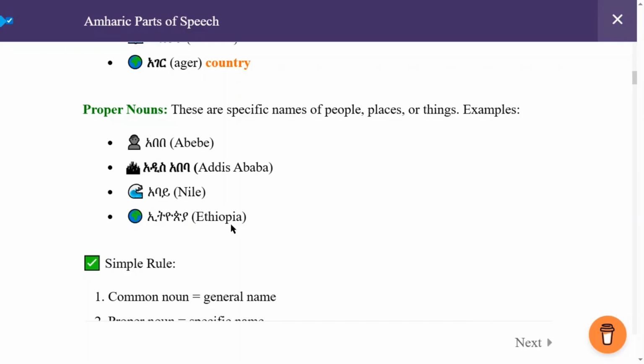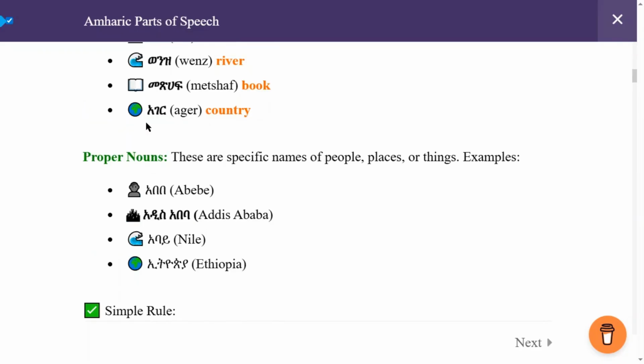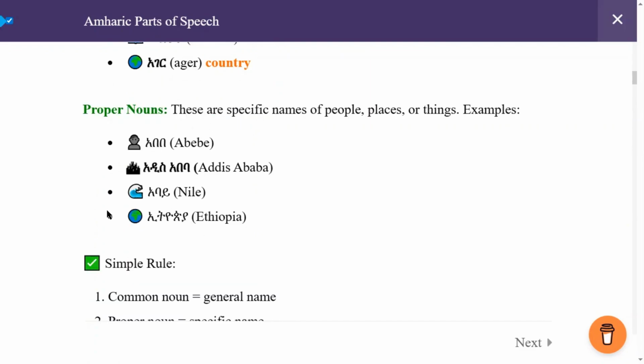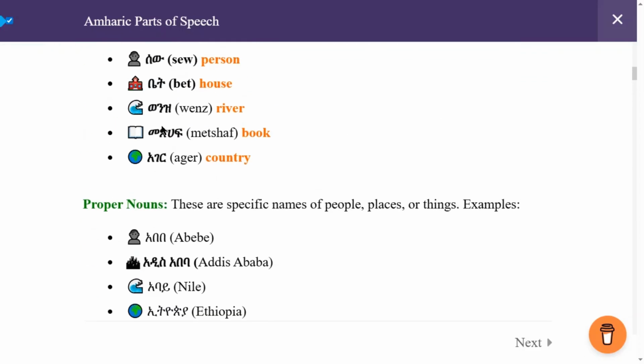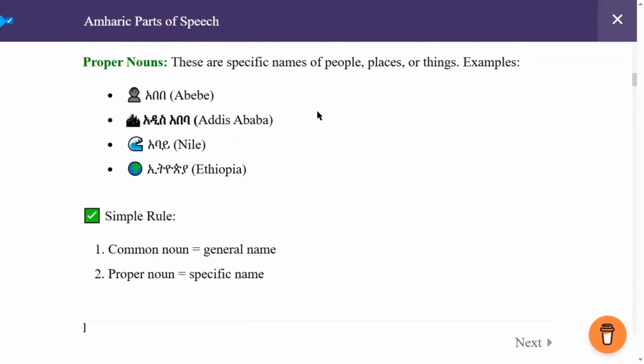Ethiopia is a specific country. As you can see here, አገር is a country. It is generic. Ethiopia is a specific country. So the rule is common nouns are general names, but proper nouns are specific names.